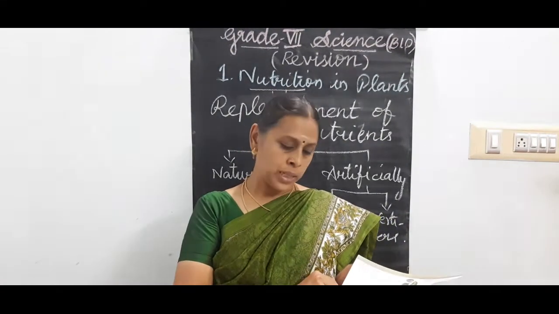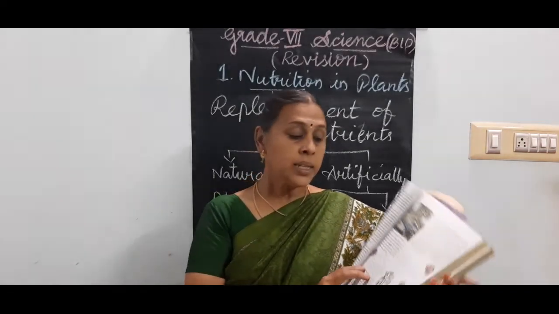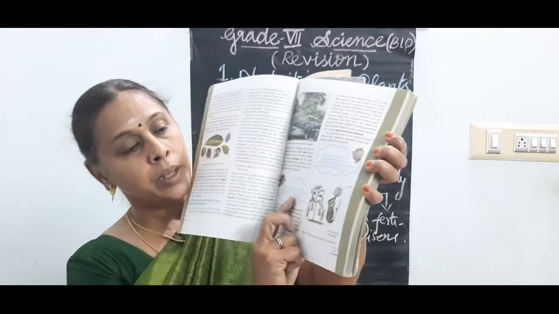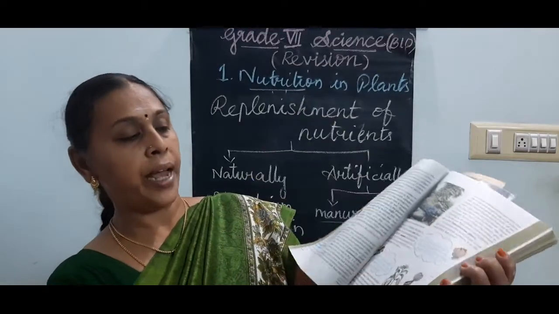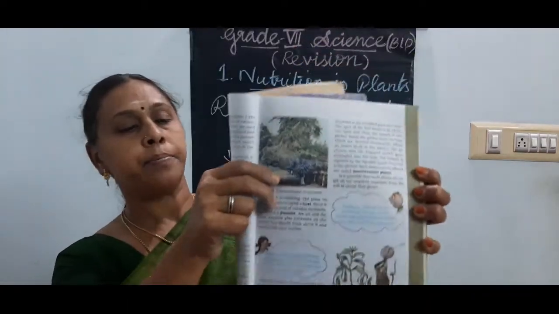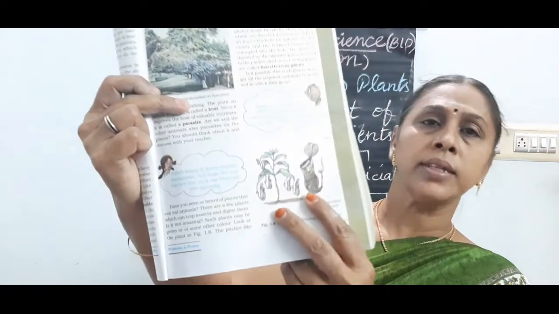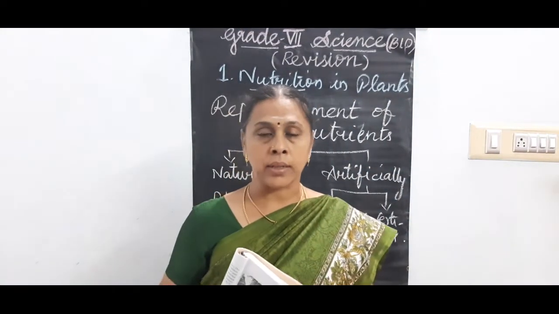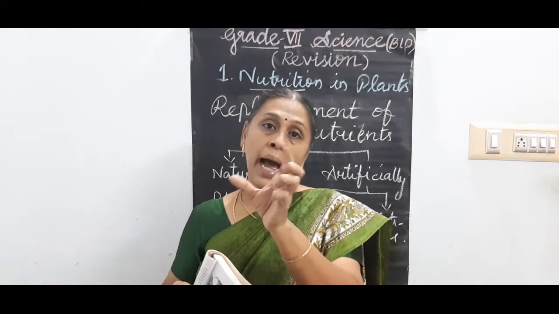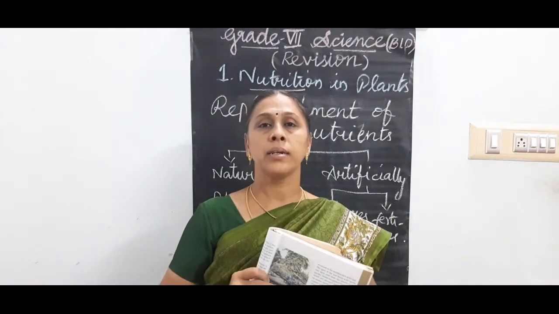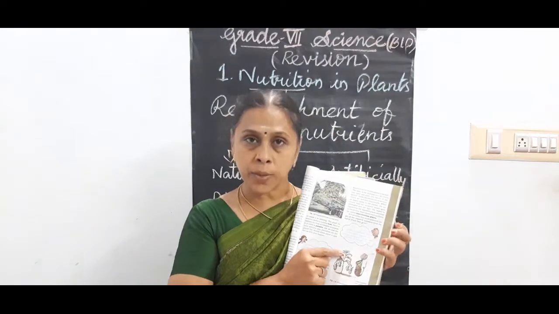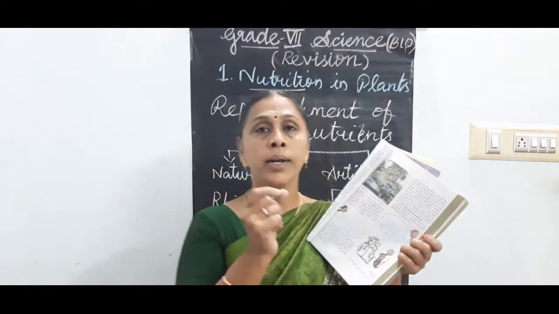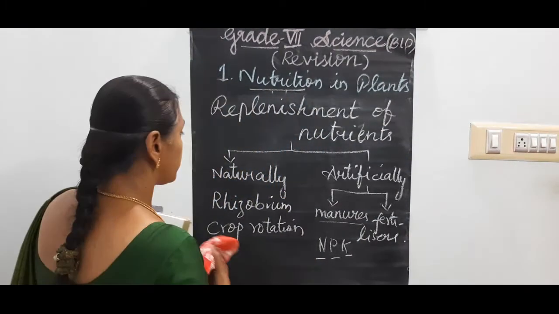Then what other diagram may be asked? The pitcher plant on page number 5. Can you see here? This pitcher plant also may be asked. Draw an insectivorous plant. So like this you have to draw this pitcher plant and mark the parts. See, I'll show you.